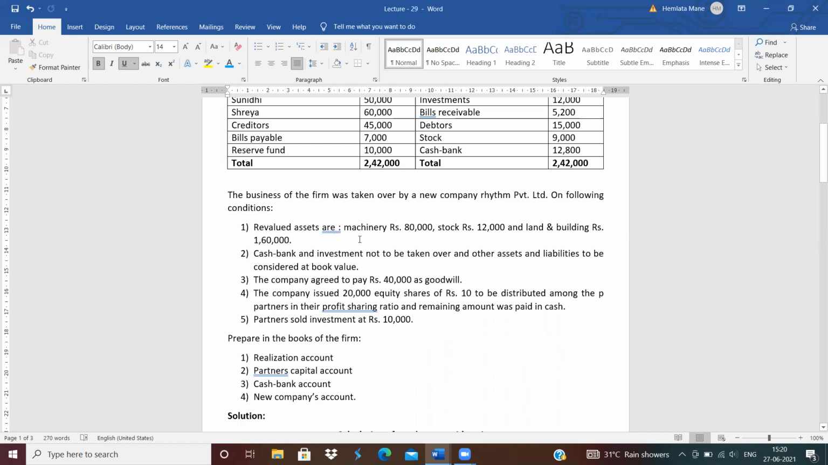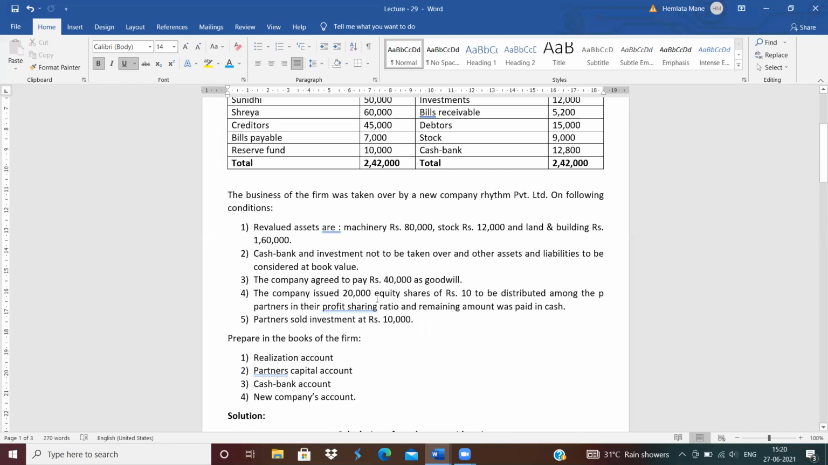Revalued assets: machinery 80,000, stock 12,000 and land and building 1,60,000. Cash, bank and investment are not to be taken over, meaning the new company does not take over the cash balance and investment. Other assets and liabilities whose revised value is not given are to be considered at the book value. The company agreed to pay 40,000 as goodwill.